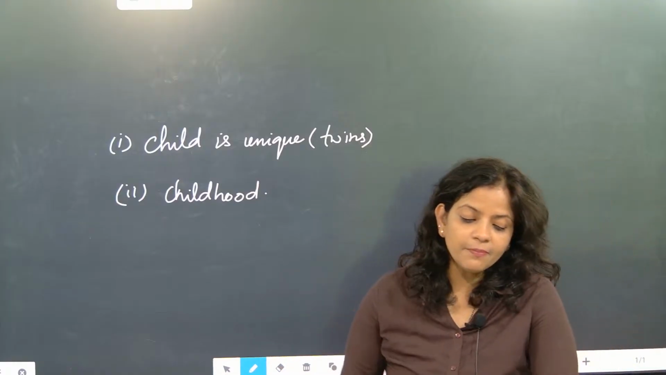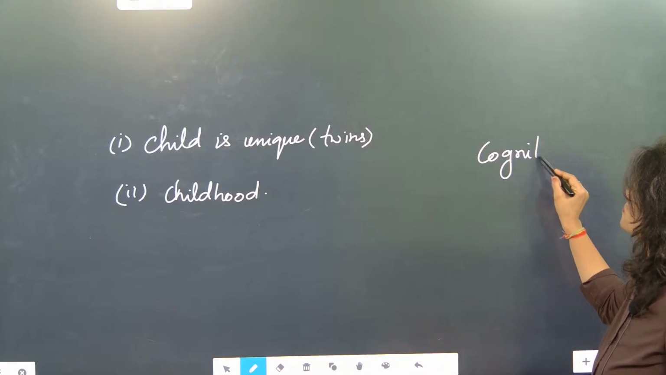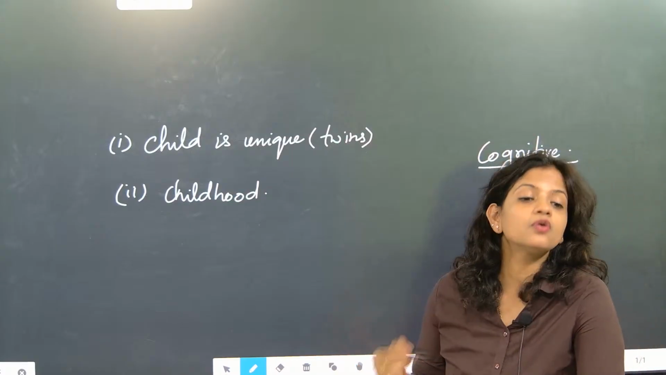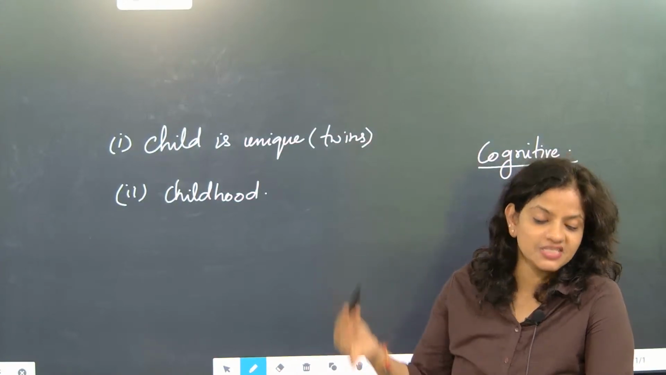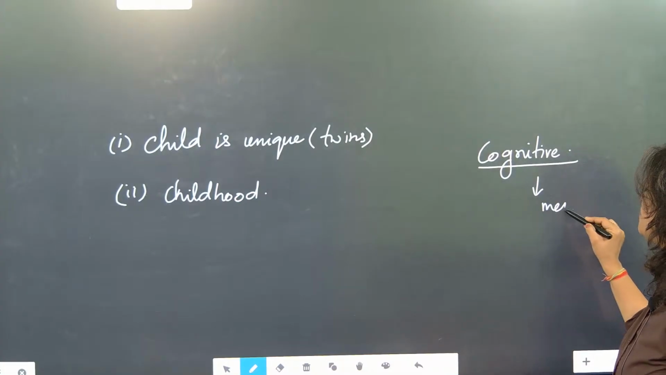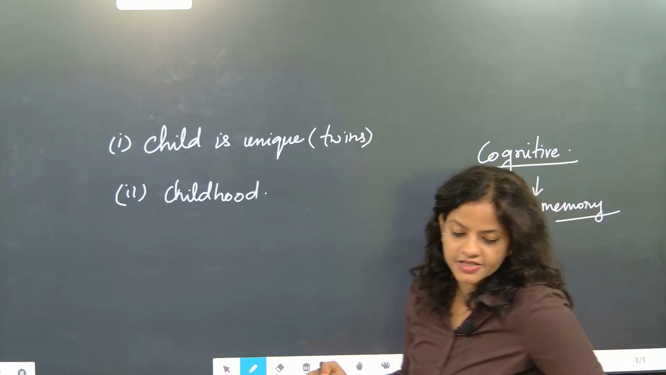See, when somebody talks about cognitive, it means brain, memory, thinking. Cognition here is memory, brain, thinking capacity. Thinking and memory come under the cognitive stage. Got it?